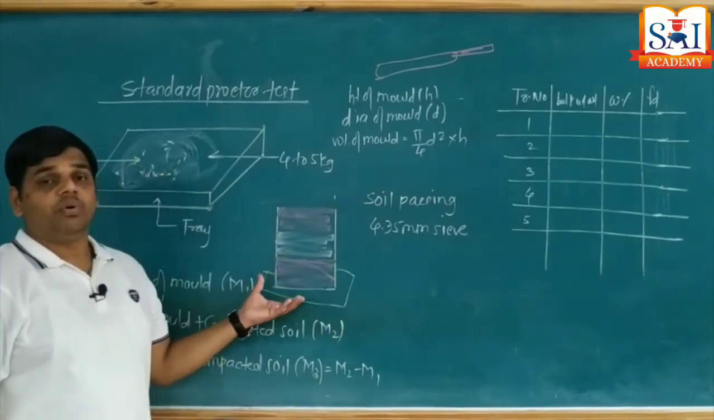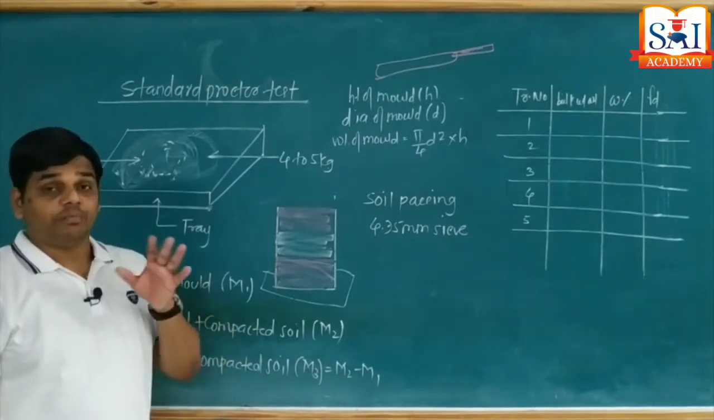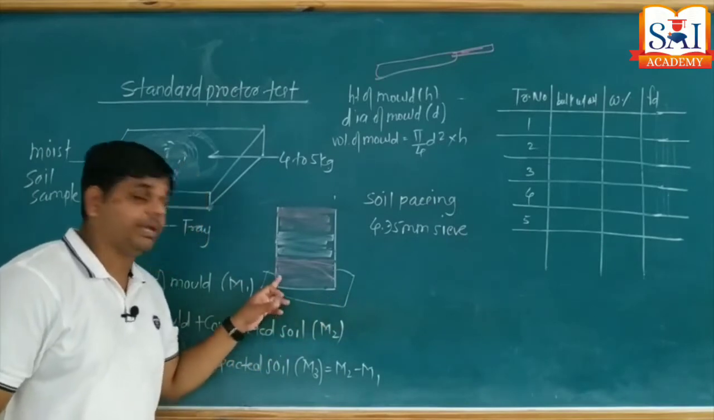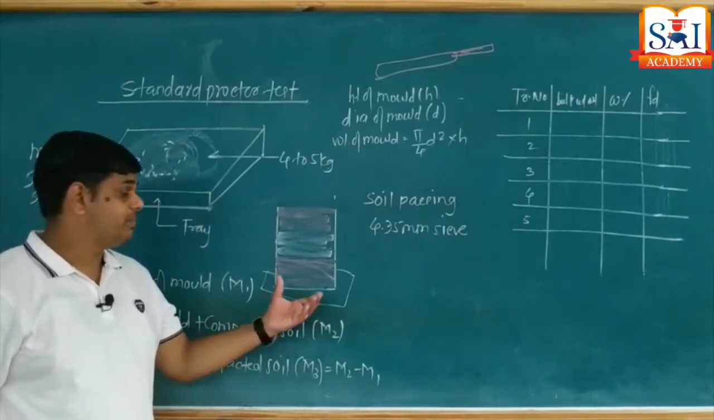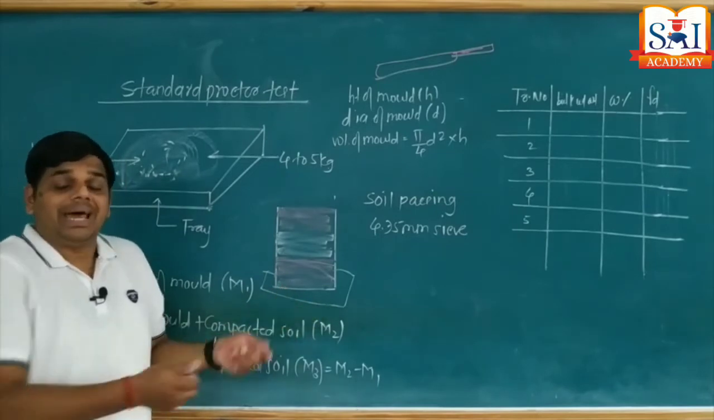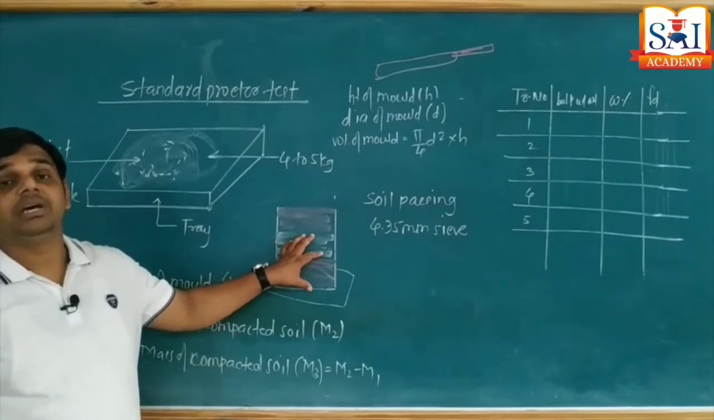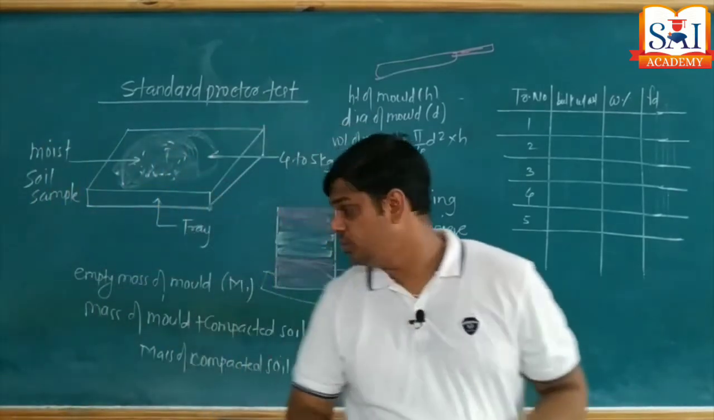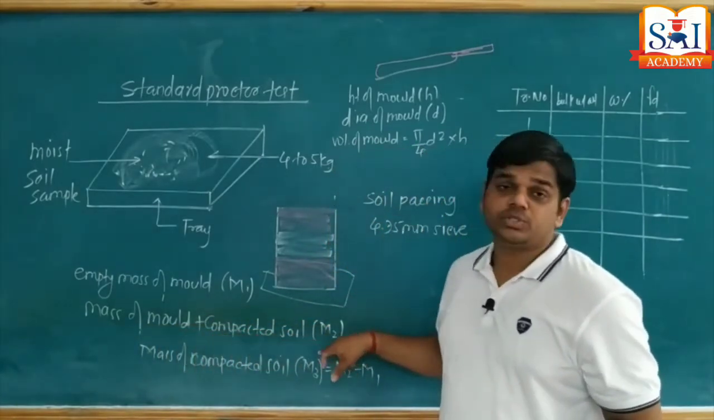Now this mold we are going to place on the weighing machine, but we have to take care of any soil sample which has fallen over the base plate. Check that no soil sample is present over the base plate. Clean the base plate, and along with the base plate, put this mold with soil mass on the weighing machine, and that mass we denote as M2. We call it the mass of mold plus compacted soil, M2.